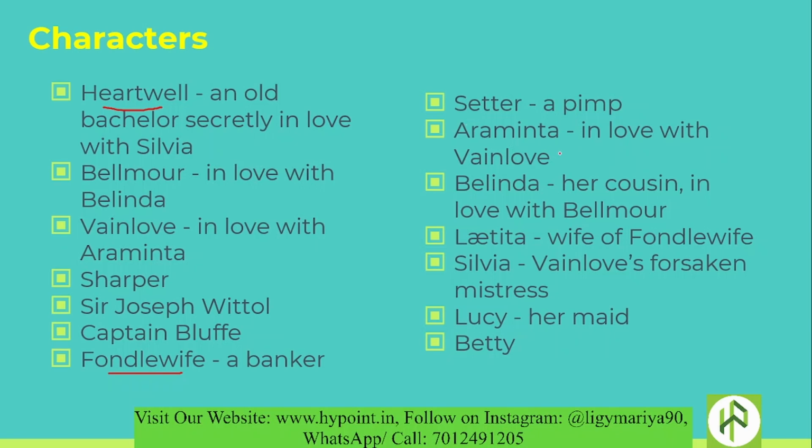Then Araminta is in love with Wainlove, and Belinda, her cousin, is in love with Belmore. Then Laetita, wife of Fauntleroy. Sylvia is Wainlove's forsaken mistress. Lucy is Sylvia's maid, and Betty is another character we can find in this play.